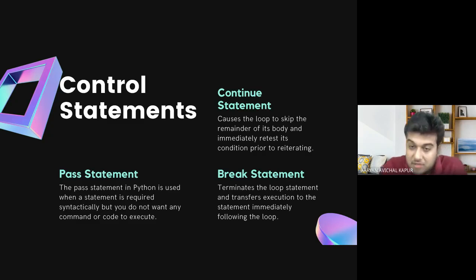Now the continue statement causes the loop to skip whatever part of the code is left after it, and it continues the loop. So when we used break in the last code, it stopped the loop and went out, right? But if you had used continue, it would have skipped 17 and gone to 18. So it would have been 1 2 3 4 5 6 7 8 9 10 11 12 13 14 15 16, then 18, and 17 would have been skipped. So continue skips that iteration. Break terminates the loop, right?